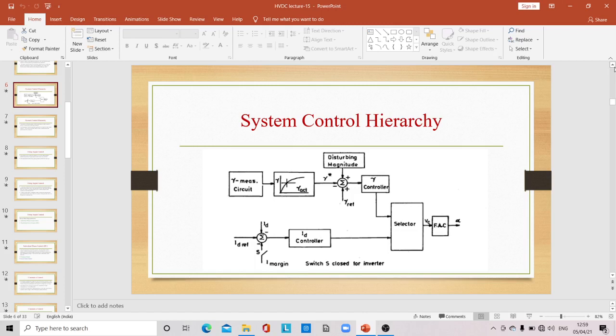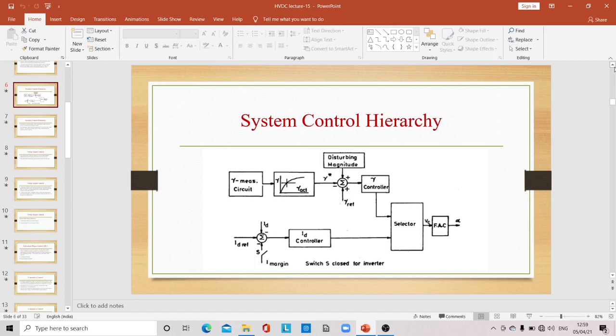We are going to see the block diagram of voltage source controller, decoupled current controllers, control hierarchy and system control. There will be three levels of control in VSC based HVDC: system control, converter control and PWM control. PWM is nothing but pulse width modulation. Then we are going to see the control characteristics for a terminal, voltage control at rectifier and voltage control at inverter. All these things we are going to see in the next class.